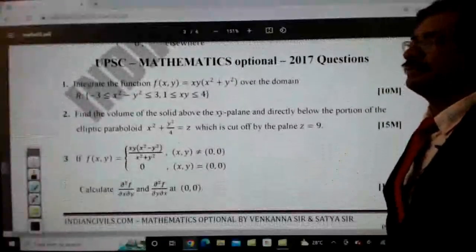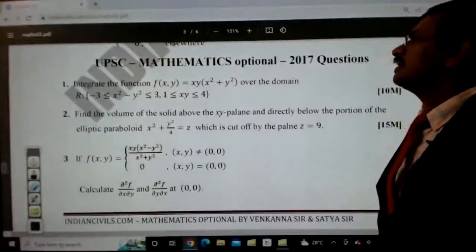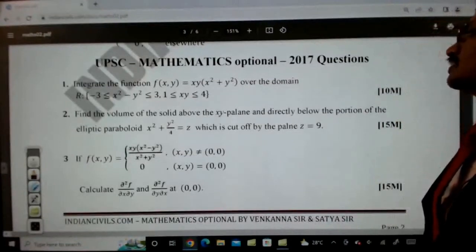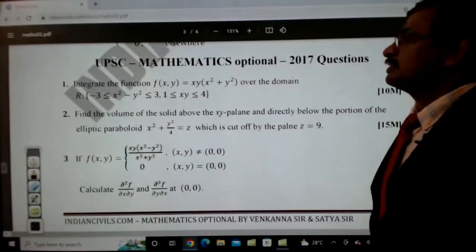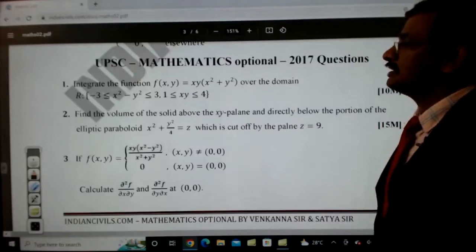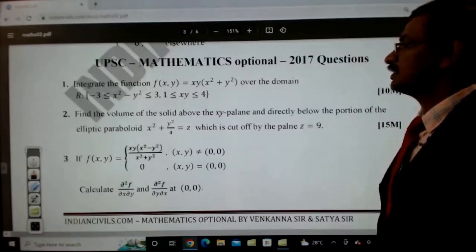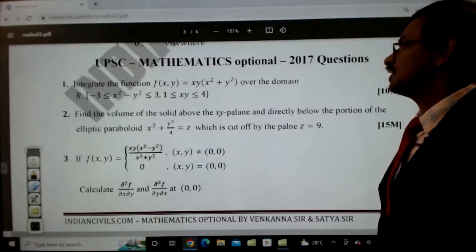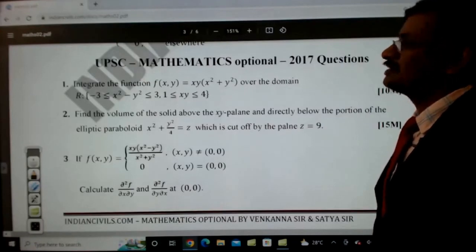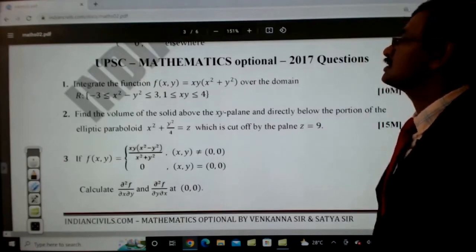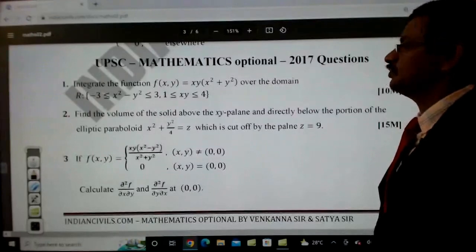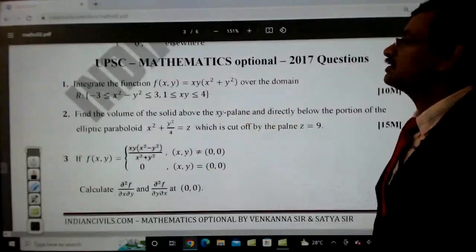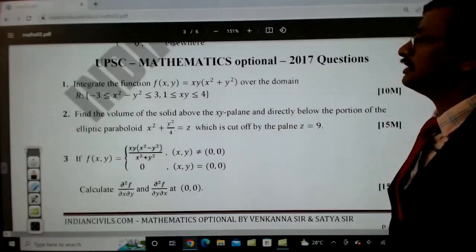See, in 2017, right? Integrate the function f of xy is equal to xy into x square plus y square over the domain. The domain was given as minus 3 less than or equal to x square minus y square less than or equal to 3, and 1 less than or equal to xy less than or equal to 4. He asked us to find the integral of this function over this region, which specifies a certain area where you have to do the integration.